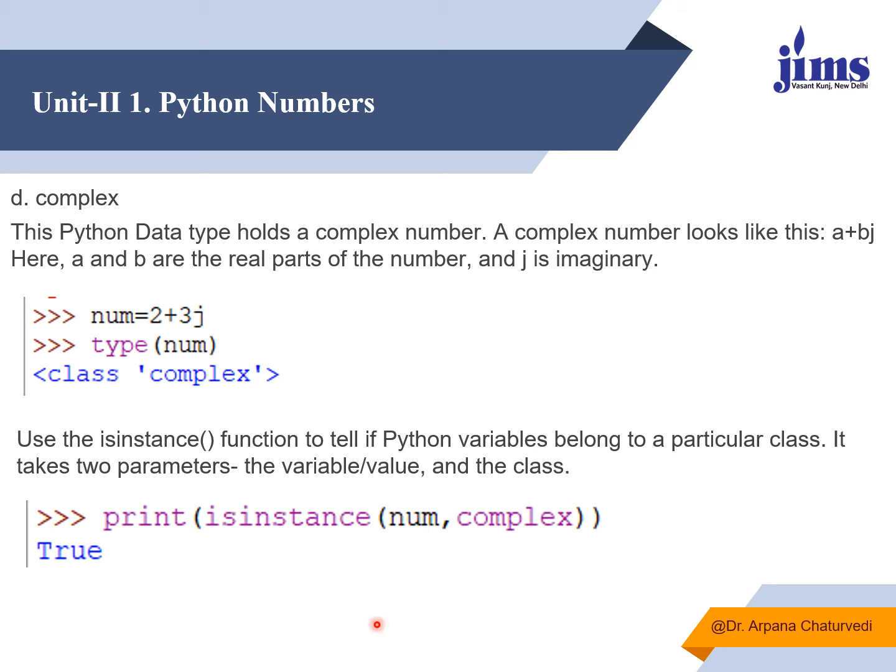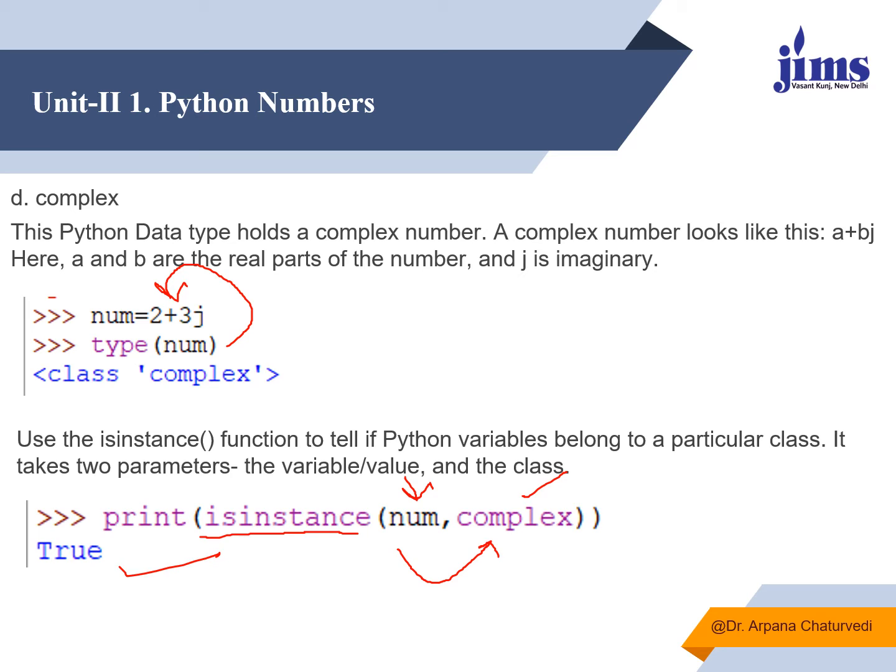It means if this variable belongs to this particular class, this particular data type, then only it will return true, otherwise not. Here, we have just now stored a complex value in num, and if I want to check whether num belongs to the complex class or not, I can pass two parameters to the isinstance function: first the variable name and second the class name. So when we print, it will print the value as true.